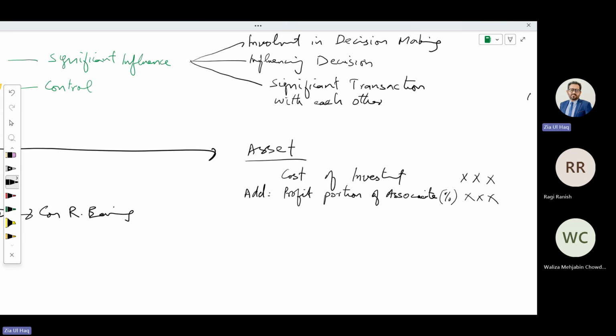Whatever profit the associate generated after investment during the year, that part of profit will be added to the asset as well as recorded as income in P&L. From this, we need to deduct any impairment of associate investment.